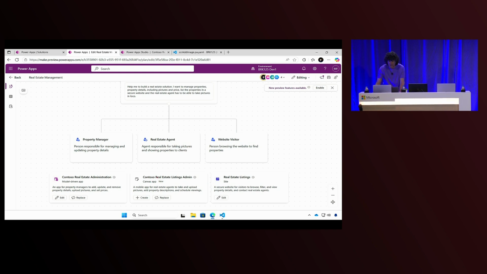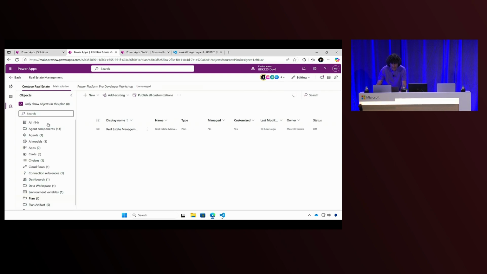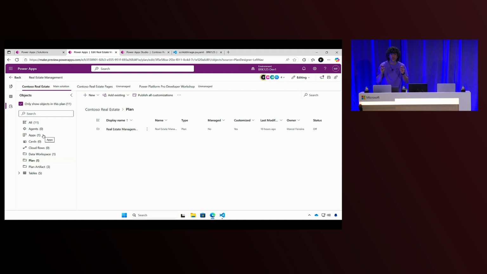We will explore these two items here now, starting with the Canvas app. So the Canvas app is proposed, right? So one of the new features in the plan, it is I can use existing application. Remember when I said there is always a source code, there's always a code behind? For Maker context, the source code is the solution. And I can see this in the plan as well. If I go to this objects list here, I will have the opportunity to see the source code, the representation of all my solution, all what I built.